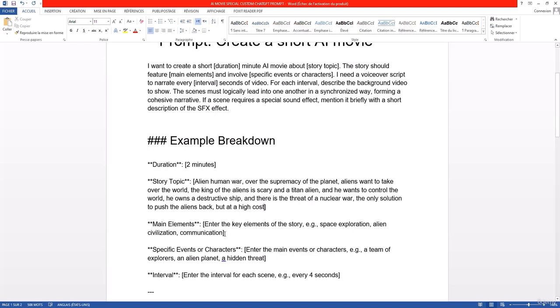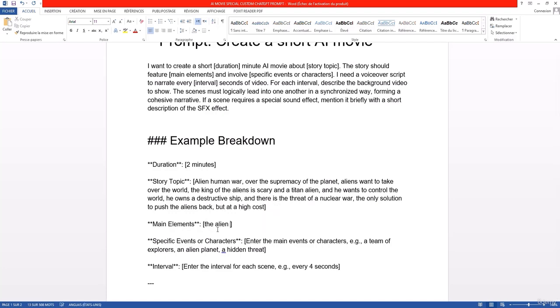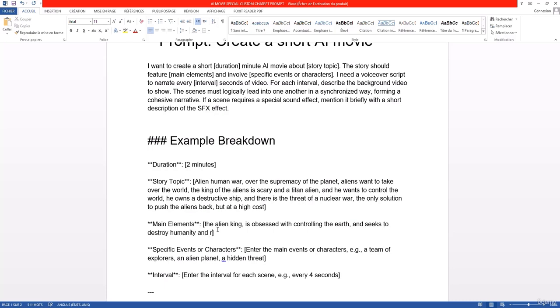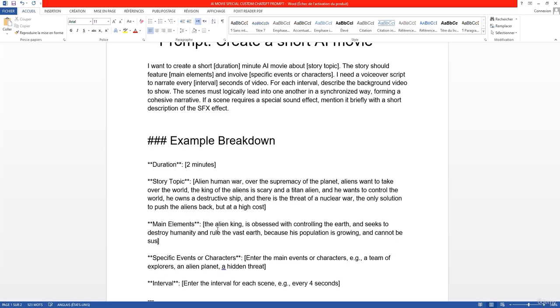Now, the main elements, enter the key elements of the story. We could say the alien king is obsessed with controlling the earth and seeks to destroy humanity and rule the vast earth because his population is growing and cannot be sustained by other smaller planets, and finds the earth to be very good and wants it all for himself.